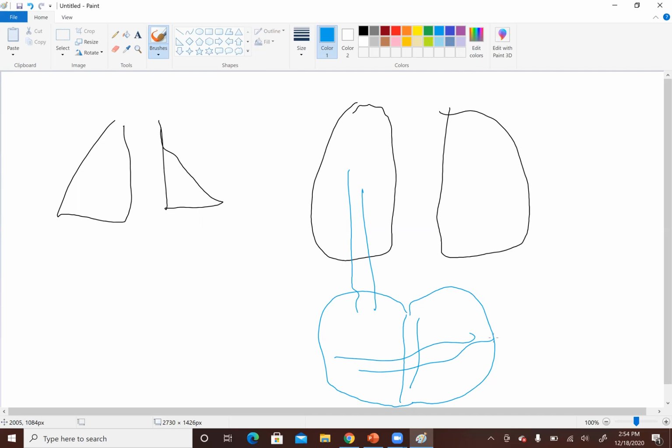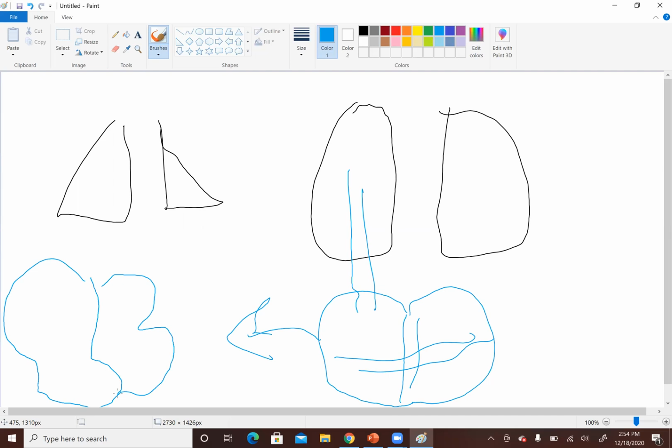I'll draw an arrow. This will cause the atrium on the right side to enlarge along with the ventricle, and it will make the left ventricle space smaller because of this sudden increase in pressure.